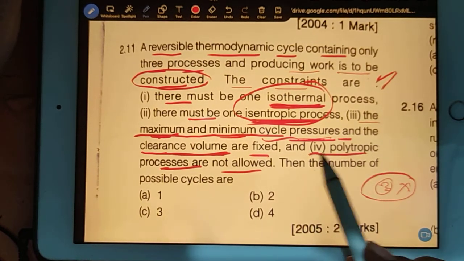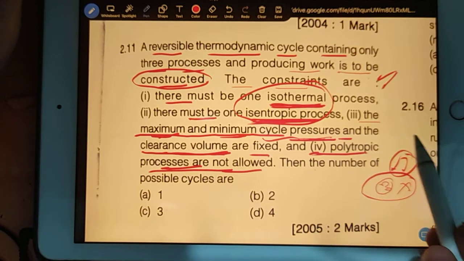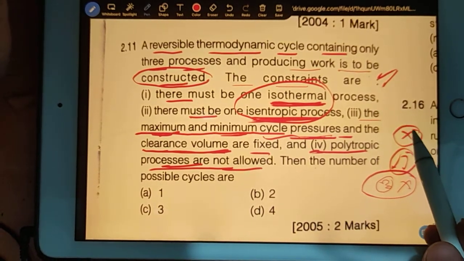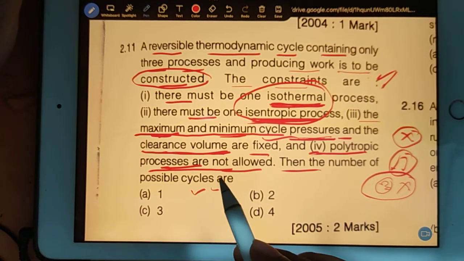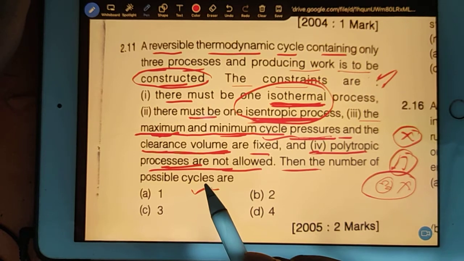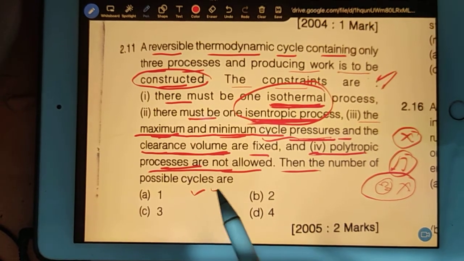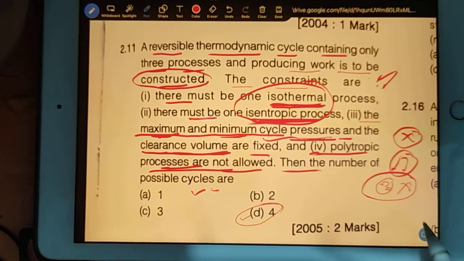And in the fourth point they are saying polytropic processes are not allowed. It means the third process which is not mentioned should not be considered a polytropic process. Then how many cycles are possible? Actually there are four possibilities. I will tell you how.